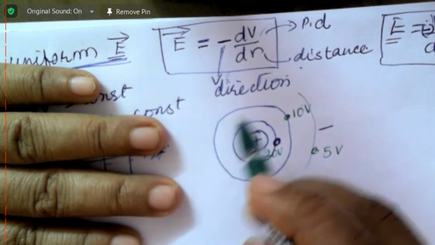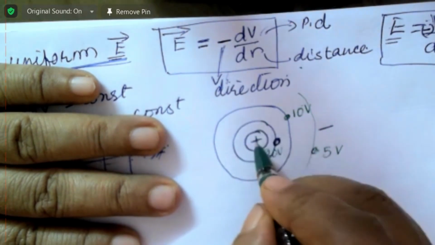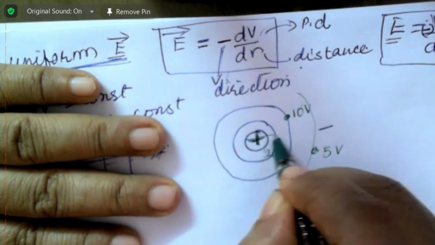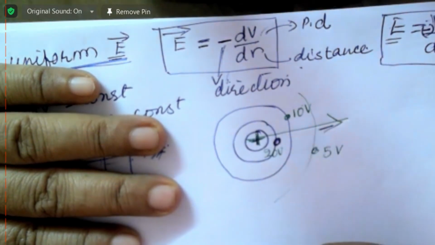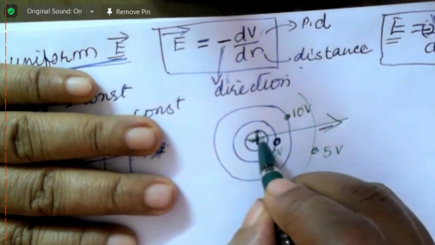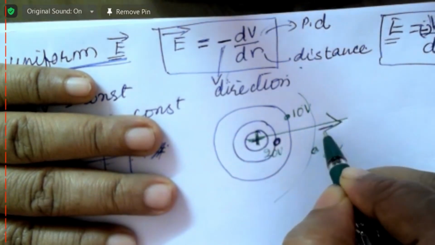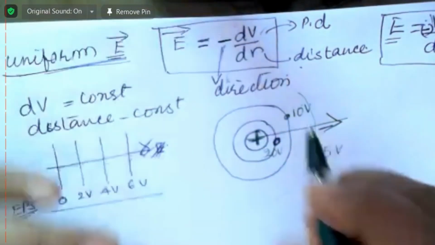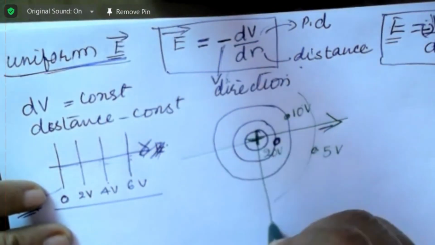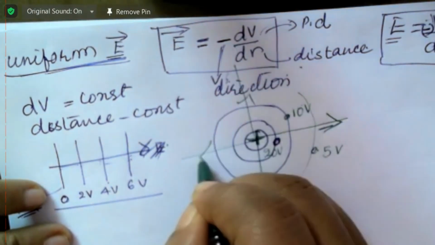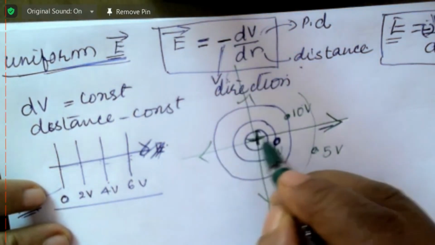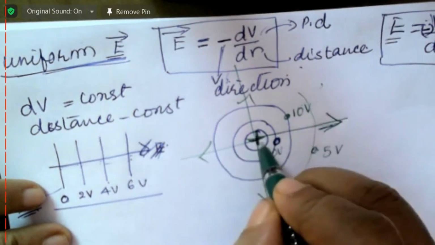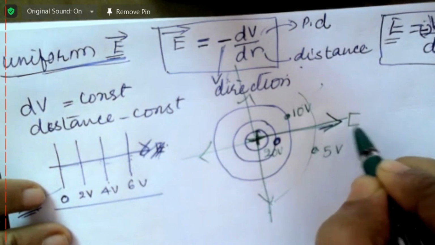Now, what is the direction of electric field? This is a positive charge. Electric field around a positive charge is radially outward. Okay, this is the direction of electric field. Even if you don't know the equipotential surface, you have learned earlier that the direction of electric field is away from it and radially outward. So this is the direction of the electric field.